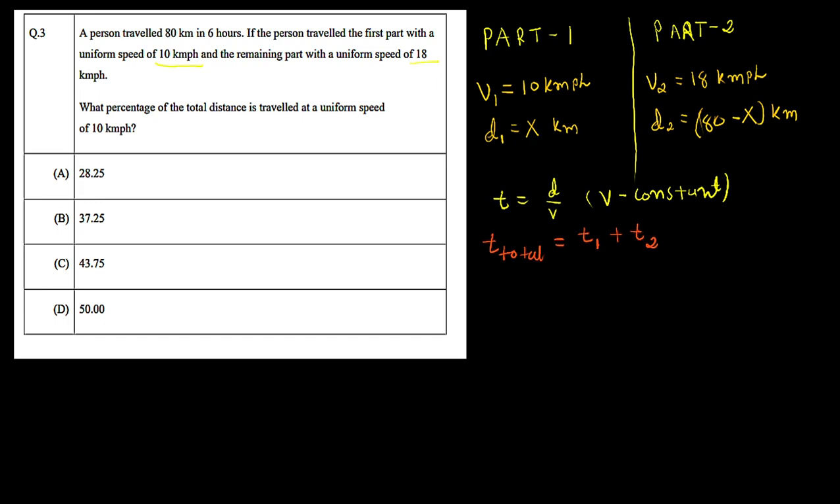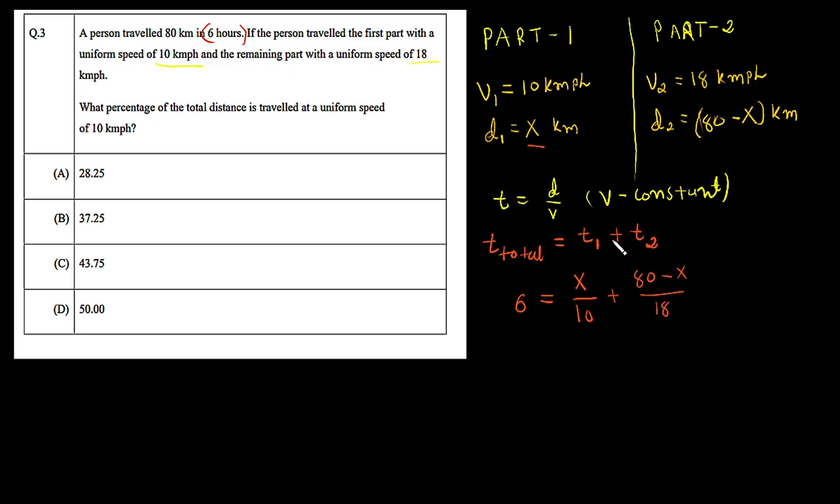So now here the total time is given for this whole journey, which is nothing but the 6 hours here. So we can put total time as 6 hours, and now here t1 is nothing but d1 over v1, and we know that d1, as we have assumed, is x kilometer, and now here v1 is 10 kilometer per hour. In the same way for the second part the distance is 80 minus x over the speed, and the speed here is 18 kilometer per hour.